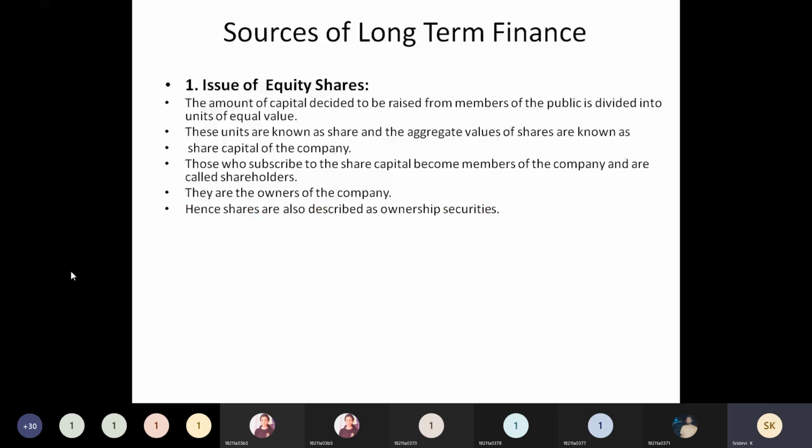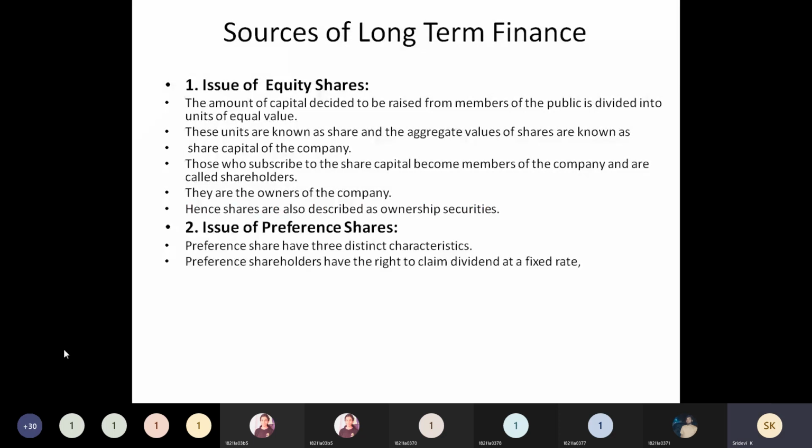How this company is going to decide this dividend is based on their earnings. Earnings means profits. Based on how much profit they have earned, the company management will decide what is the percentage of dividend they have to pay for the preference shareholder. It is not compulsory that they have to pay the dividend.